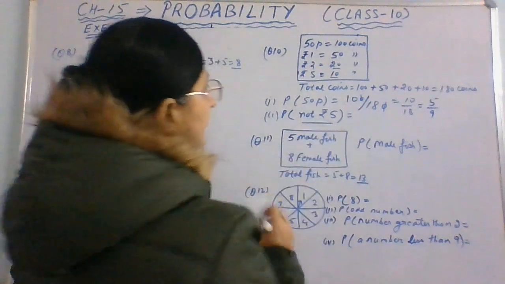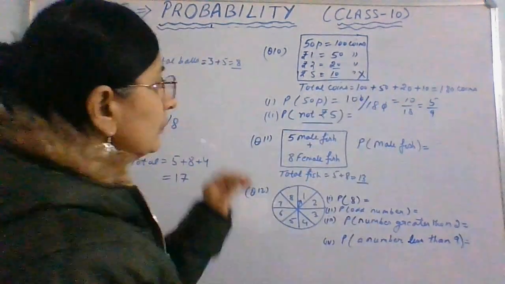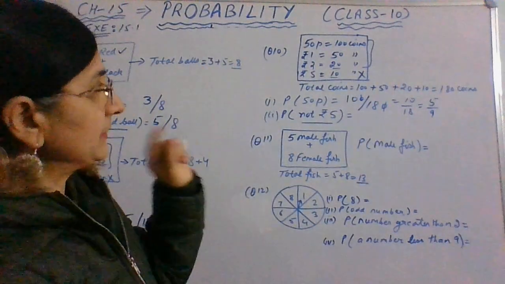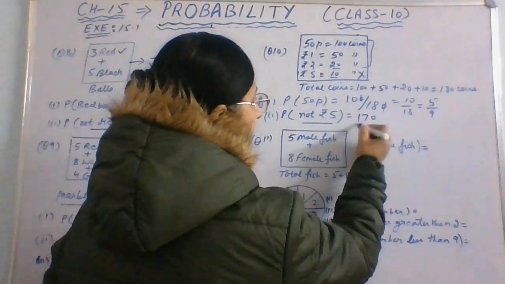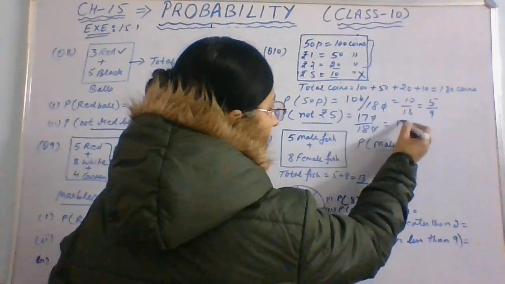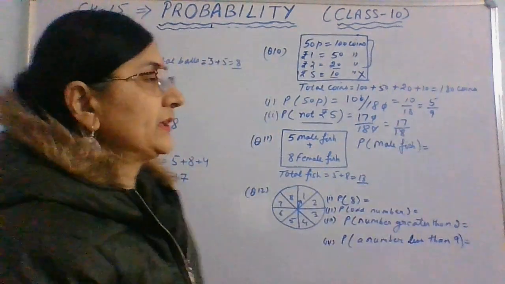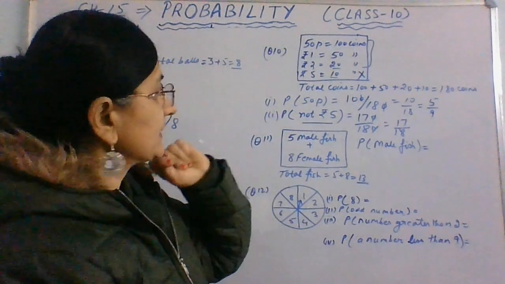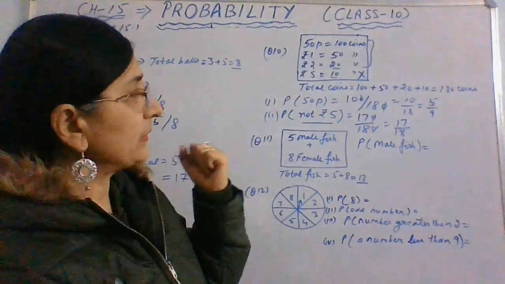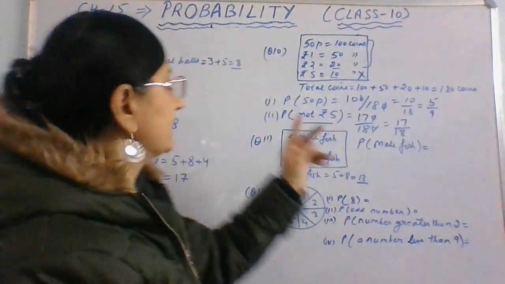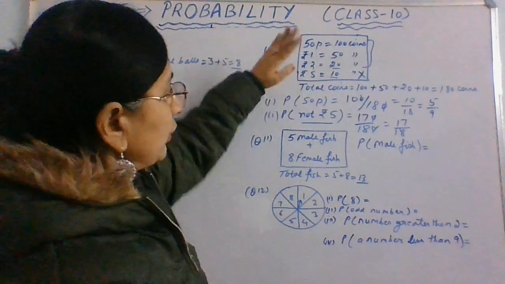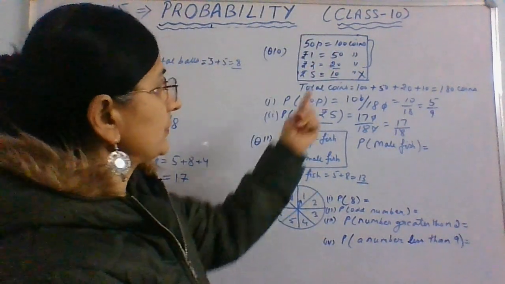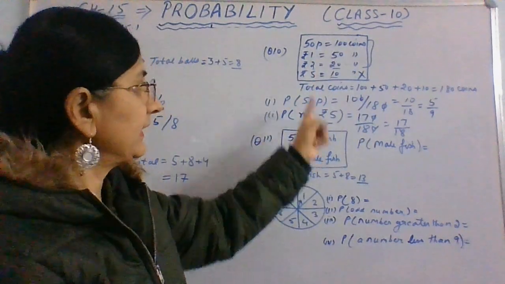Okay, so not 5. Not 5 means you just remove that 5, otherwise you have to do the totaling of this. 100 plus 50 plus 20, that is 170 by 180. The 0 gets cancelled, 17 by 18, or you can give the answer in decimals. Both are acceptable, fraction or decimal. I hope it's clear. For 50 paisa, it was directly 100 by 180 because 180 is the total outcomes. If they are saying not 5, just remove this and add the other possibilities: 20, 50, 100, but not the 5 rupee coins, that is 10.